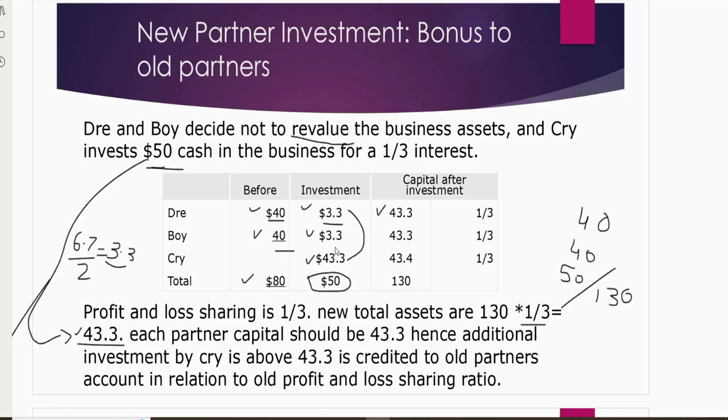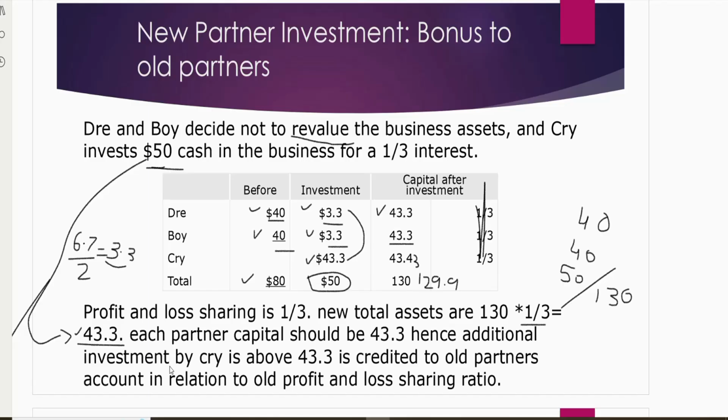Boy is also going to be 43.3 and Cry will be 43.3. Even if you add these, it will be 129.9, which is 130. This is extra information that they are all sharing an equal share.